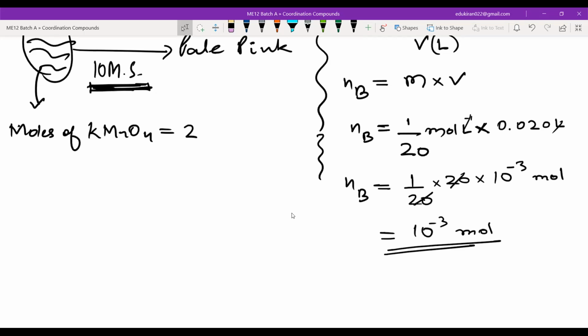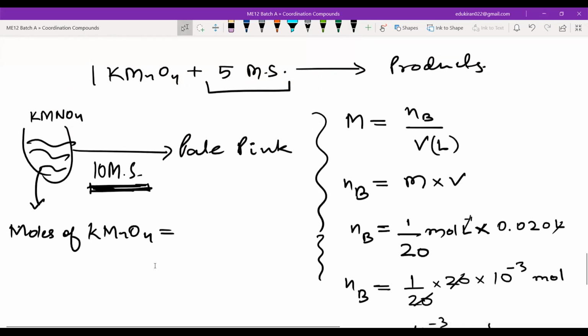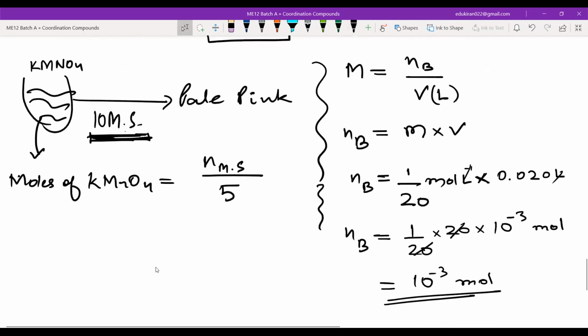Now, if you had 10 to the power minus 3 moles, then how many moles of KMnO4 would be there? You should have a relationship. You said 2 moles here. So number of moles of Mohr's salt divided by 5 will give you the number of moles of KMnO4, right? If I had 10, I will get 2 moles. If I had 5, I will get 1 mole of KMnO4. So this will be equal to 10 to the power minus 3 divided by 5.